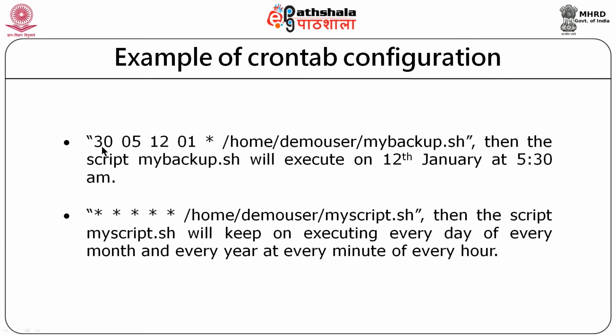So, these 5 indicators, they will identify when the program is to be executed, at what time, on what day, and this will give the name of the program that is to be executed. All these configurations, they are stored in the crontab file.